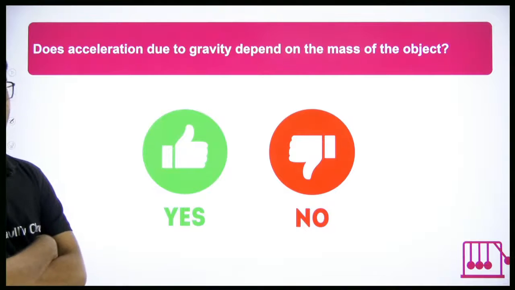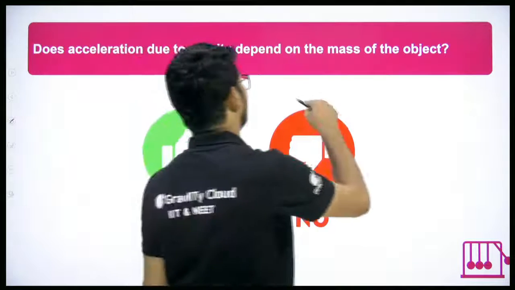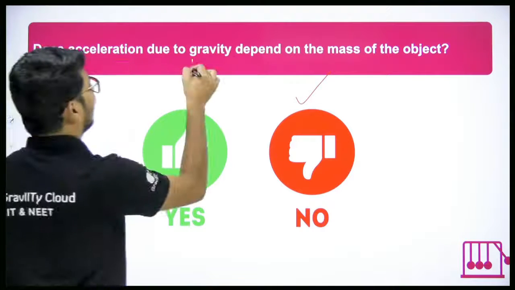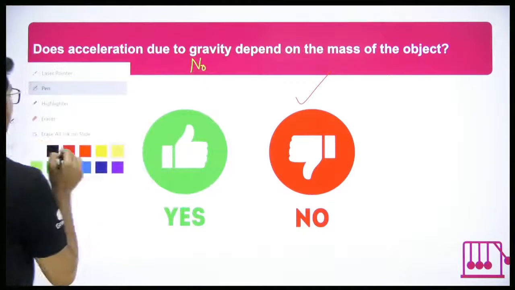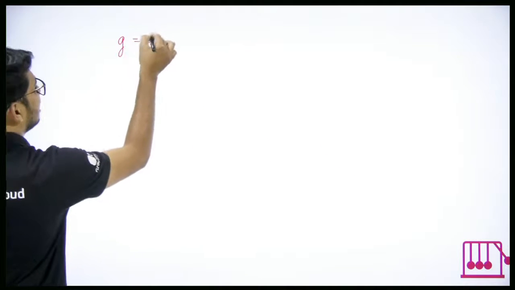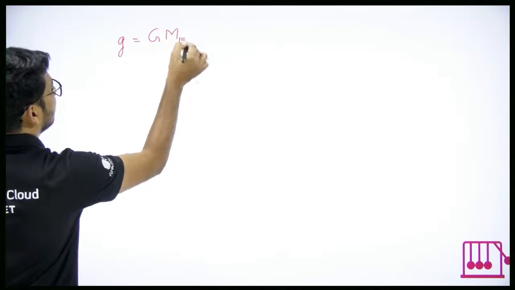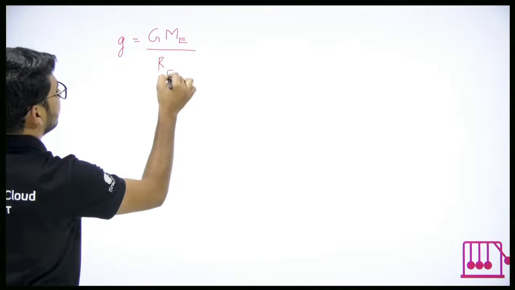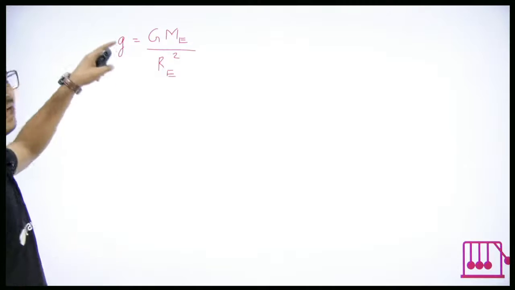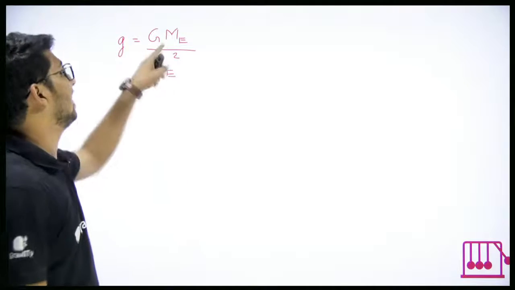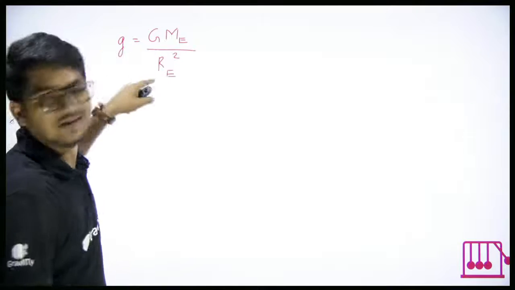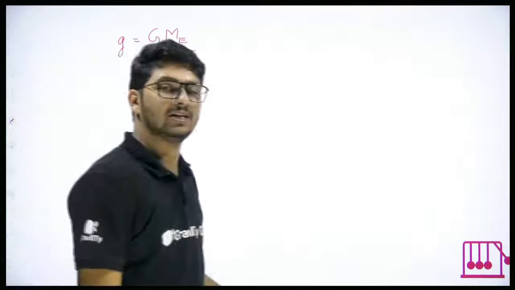And the answer is no. It does not depend on the mass of the object. Now why? Look at the formula for acceleration due to gravity. In the formula, we have mass of Earth, so g depends on mass of Earth. We have radius of Earth, so it depends on radius of Earth.